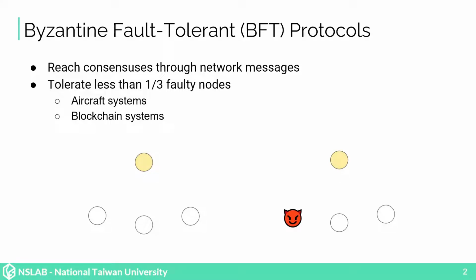Byzantine fault-tolerant protocols allow a distributed system to reach consensus by exchanging messages between participating nodes. Because these protocols can tolerate less than one-third of the nodes being faulty or malicious, they are usually applied to critical systems such as aircraft systems or blockchain systems.